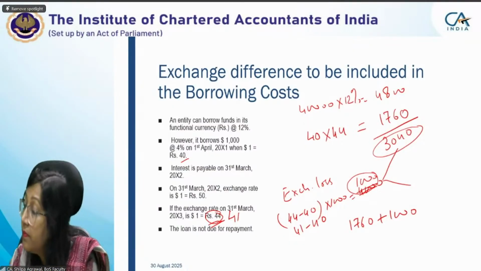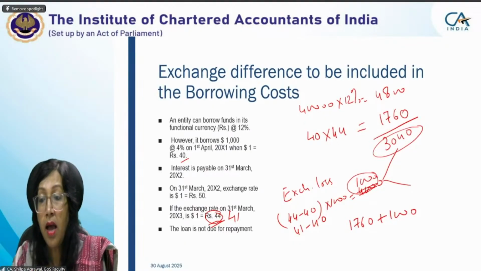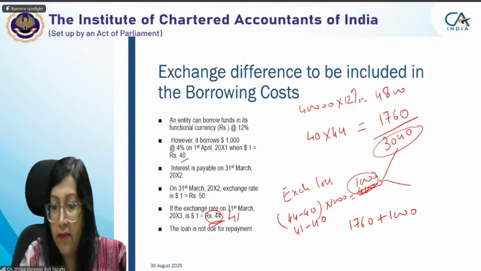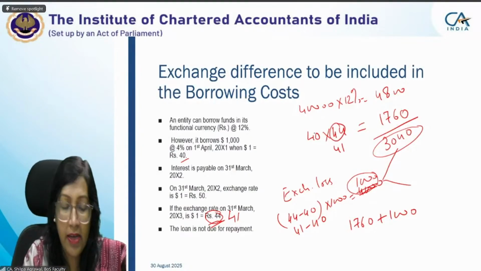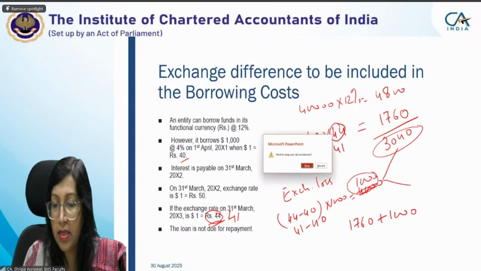If we have taken the functional value at 41, then the above amount of interest will also change. 1,760, definitely. Yeah, you are right. It will be 41 rupees. We have to calculate it from the 41 value. Good.